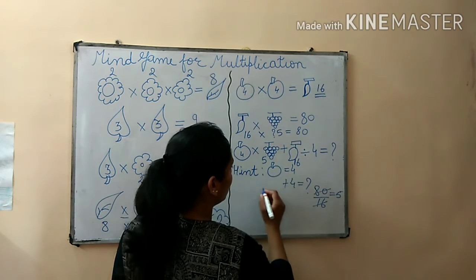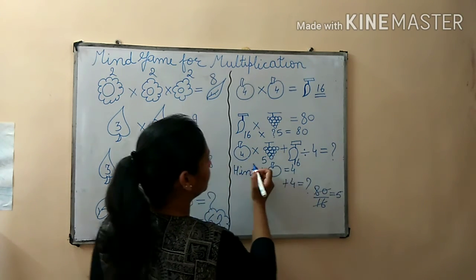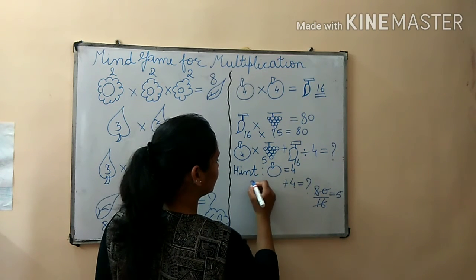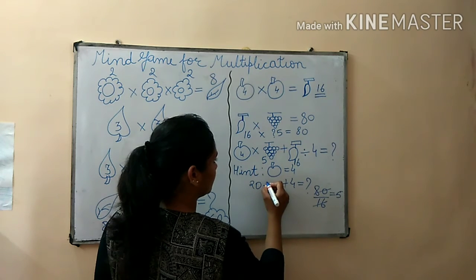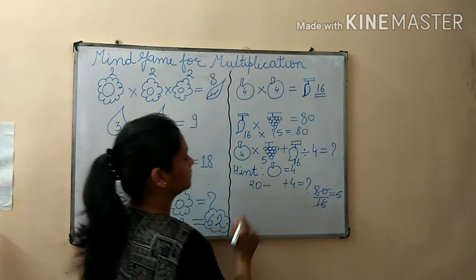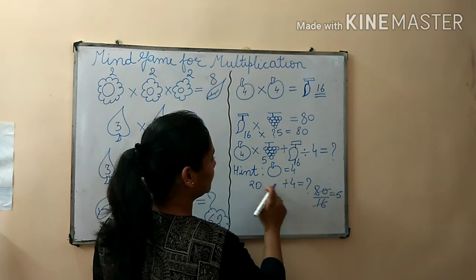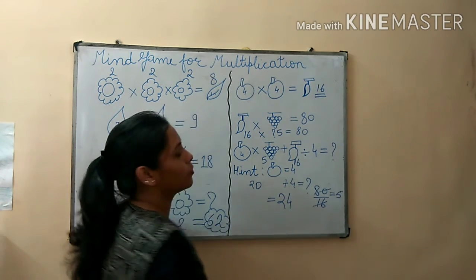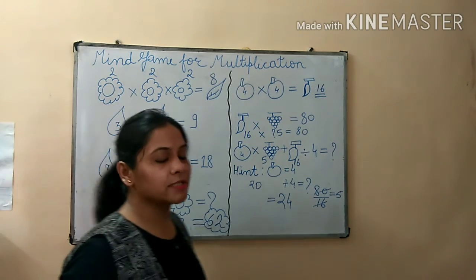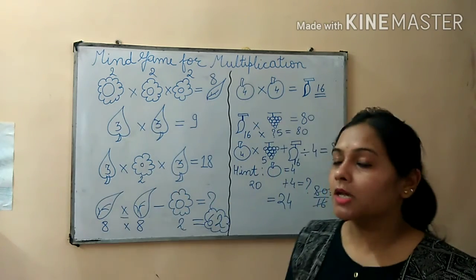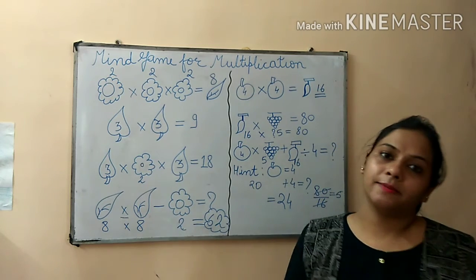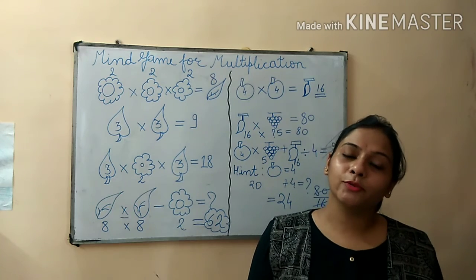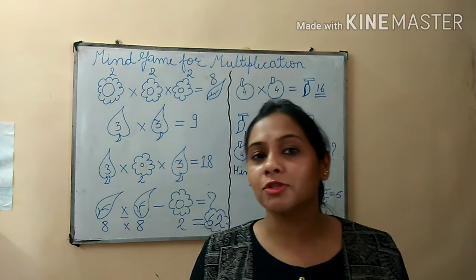Now the multiplication. 4 5s are 20, and 20 plus 4 will give us 24. Like this we will solve these types of questions. You have to look carefully at the last step to crack the question very quickly. I hope you enjoyed the video and you will try these types of questions also.